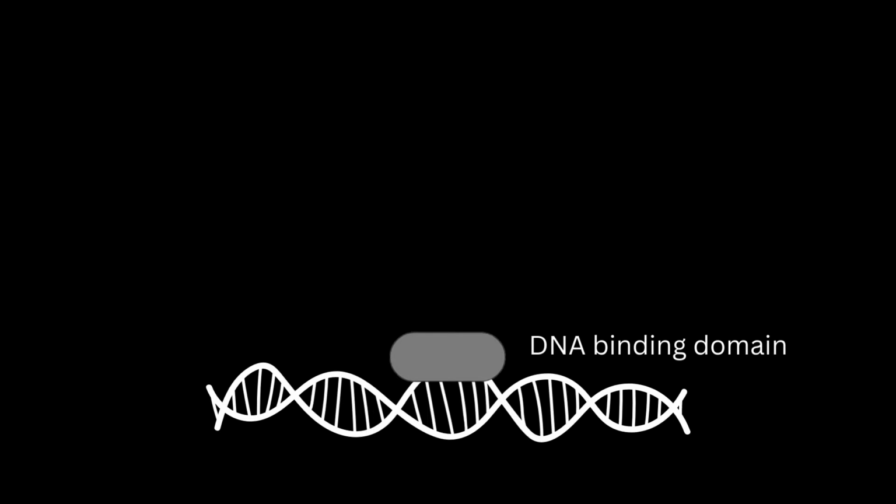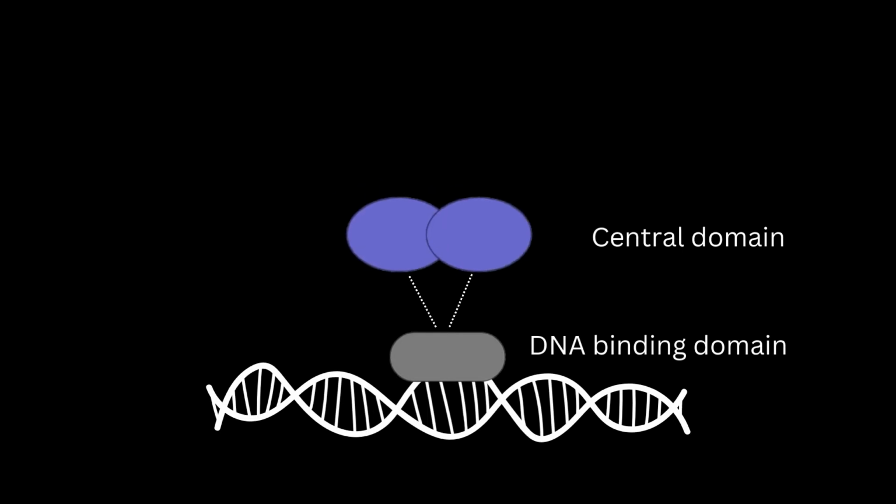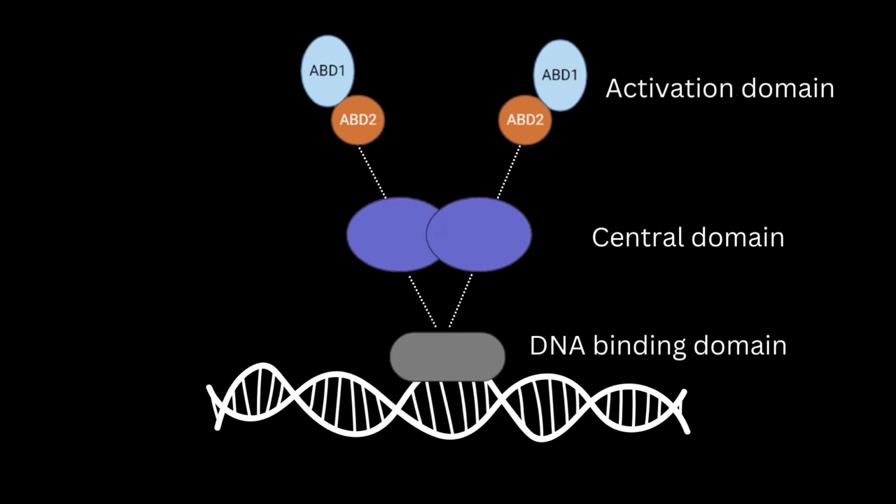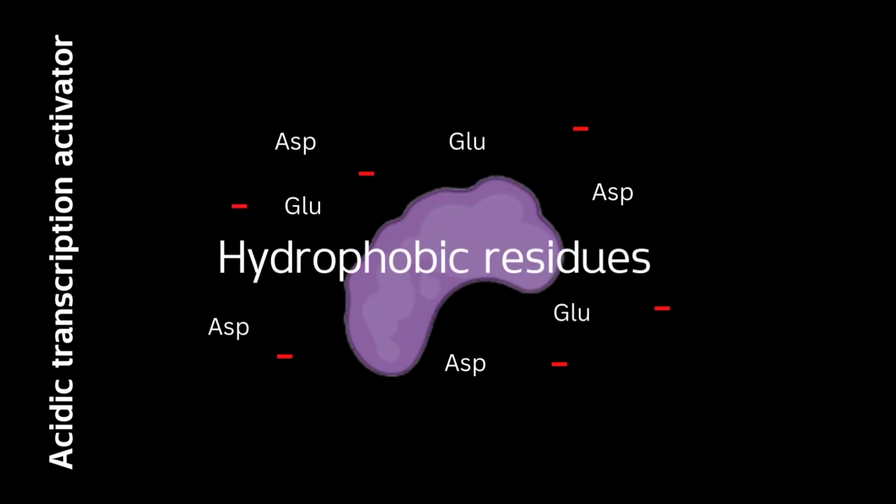Gal4 contains a DNA binding domain, a central regulatory domain, and a C-terminal activation domain. Gal4 is an acidic transcription activator and contains an abundance of acidic residues which embed hydrophobic stretches in its activation domain. This primary sequence architecture gives rise to intrinsic disorder in this region when it is not bound to its binding partner, an activation binding domain.